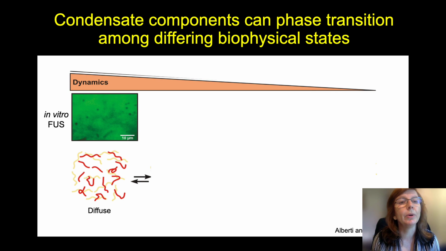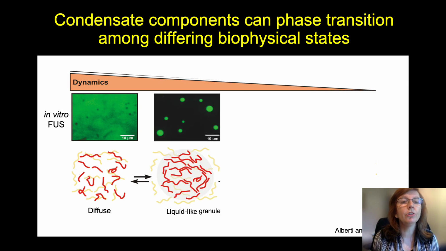To illustrate this point, here I'm showing you in vitro synthesized fluorescently labeled FUS protein, which is shown in green in a diffuse or dispersed state. In the cartoon, the protein is indicated by the red lines. In this state, the protein has a high level of dynamics. Under certain conditions, the protein can undergo phase separation or condensation to form liquid-like granules. This is a reversible process.